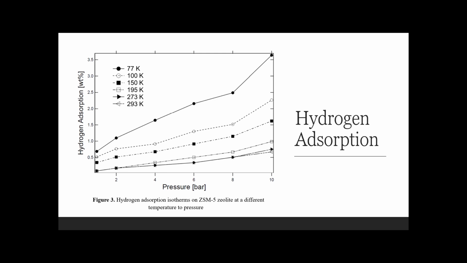This figure shows a graph of the concentration of hydrogen absorbed versus pressure at each temperature. All results at each temperature show that the higher the pressure, the higher the concentration of hydrogen absorbed, and the lower the temperature, the higher the concentration of hydrogen absorbed. This is in accordance with Le Chatelier's principle, where an increase in temperature will cause a reduction in storage capacity, so the amount of absorption will become less.